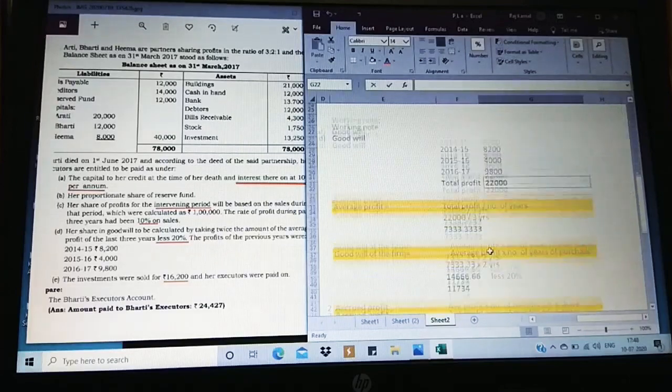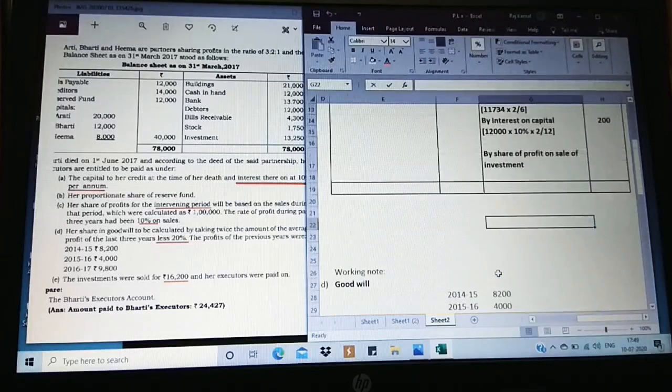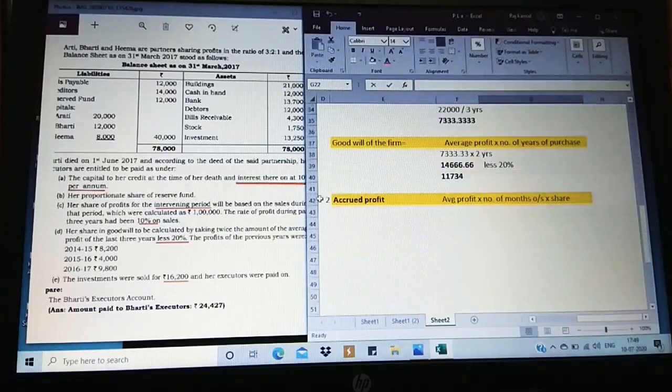Just check up first, because here it is quite different. First we need to find out what is the total profit, then average profit, and using the average profit we need to find out the goodwill, but here they have given less 20% on this. So the actual goodwill after minusing at 20%, at less 20%, is 11,734. And the last 3 years profit. So the share of the concerned partner Bharati is receiving 3,911. So goodwill is over. Next we are going to take